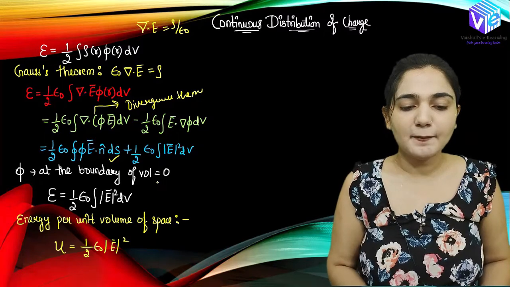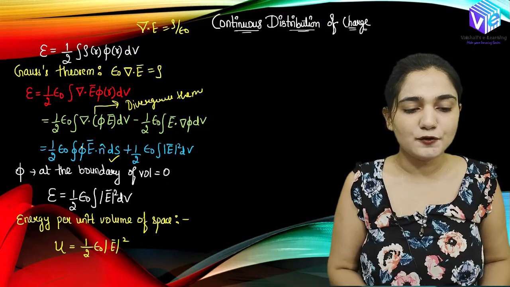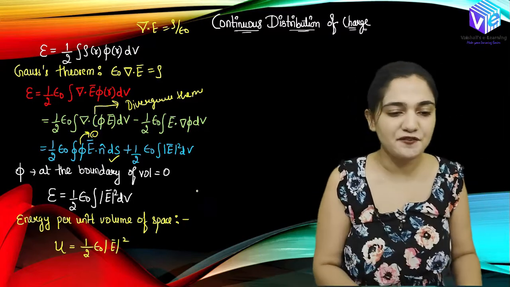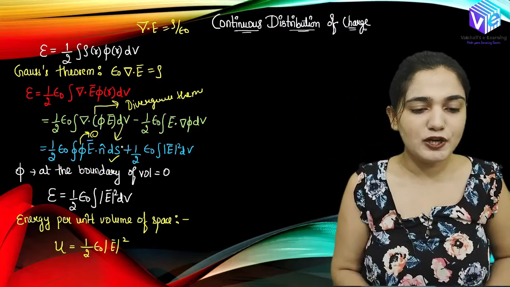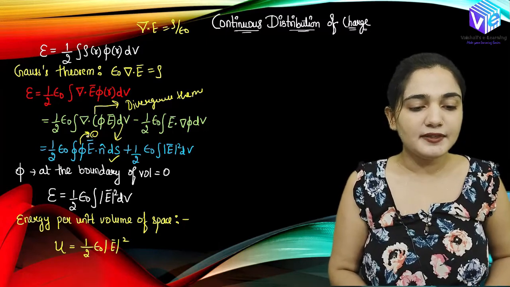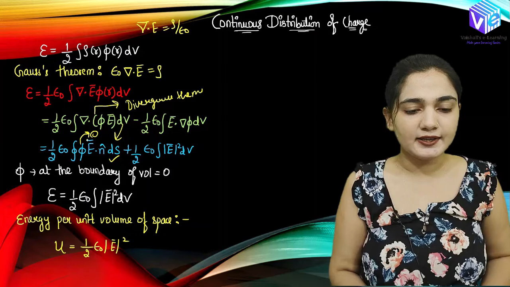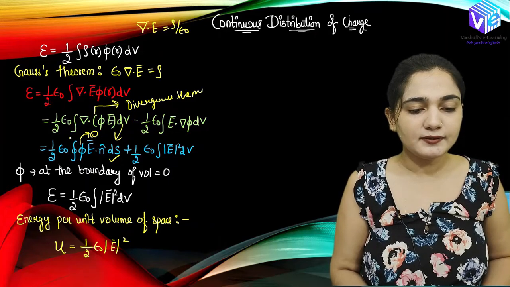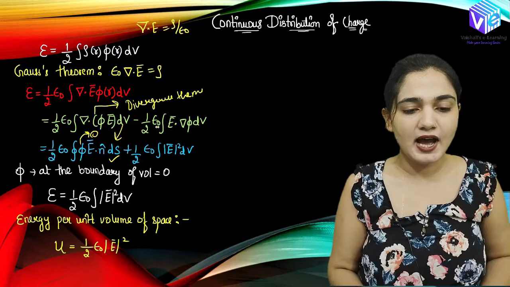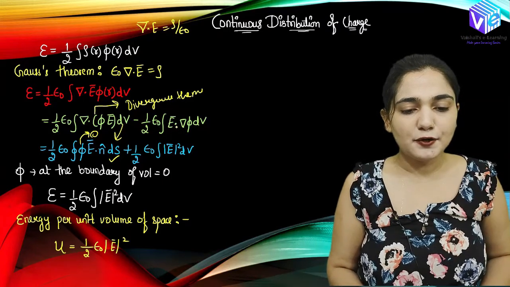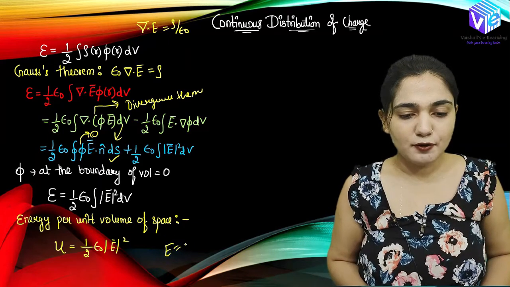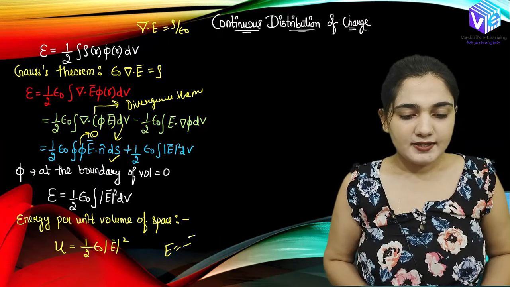But the phi at the boundary of the volume will be 0. Because here I am talking about the surface only, we have converted the volume integral into the surface integral with the help of the divergence theorem, and the phi will be 0 at the boundary, right? So now when this phi is 0, this overall term will become 0 and I am left out with half epsilon naught E dot del phi dV, and now I know E is equal to minus del phi.